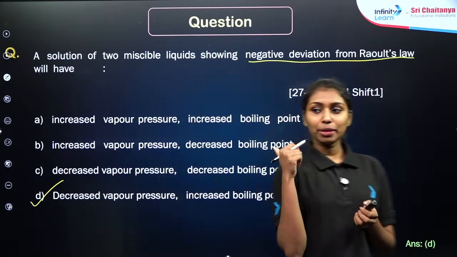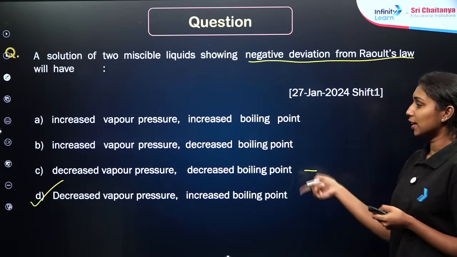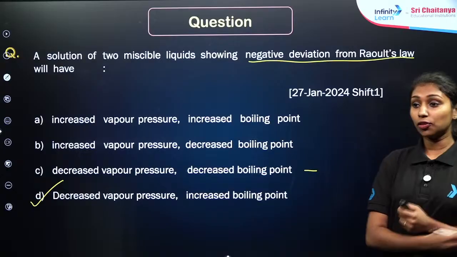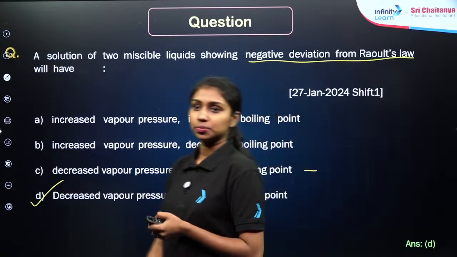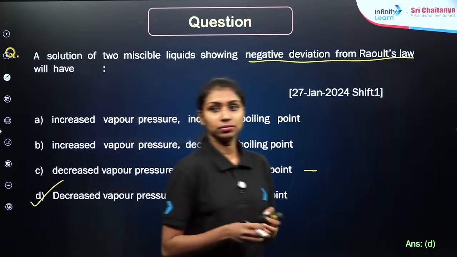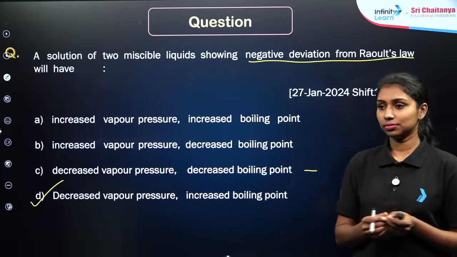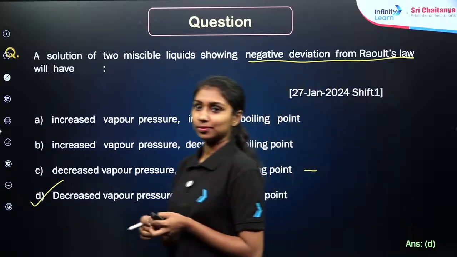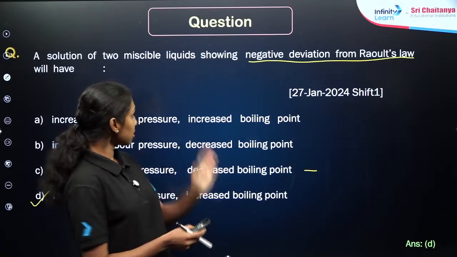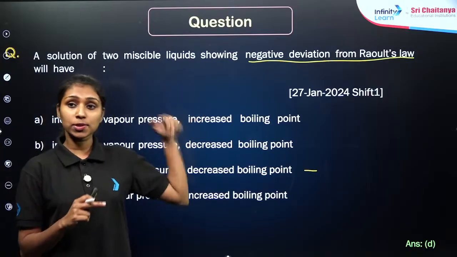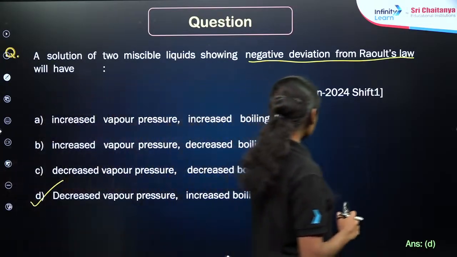Again, we can make one more question here, right? If you are talking about the positive deviation instead of negative deviation, what will be the condition here among these three options? Is my question clear? Similarly, if you are taking the same solution, but it is showing the positive deviation from Raoult's law, what will be the condition here among these three options?